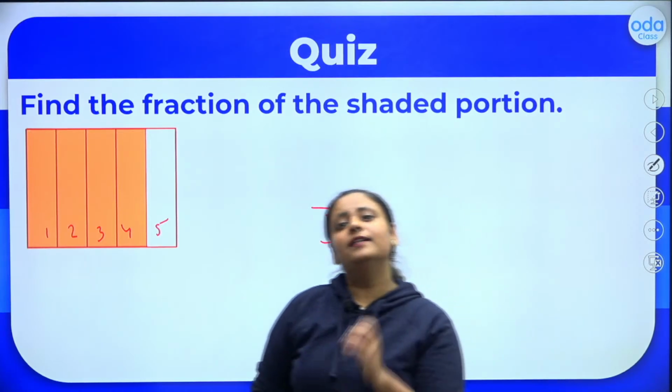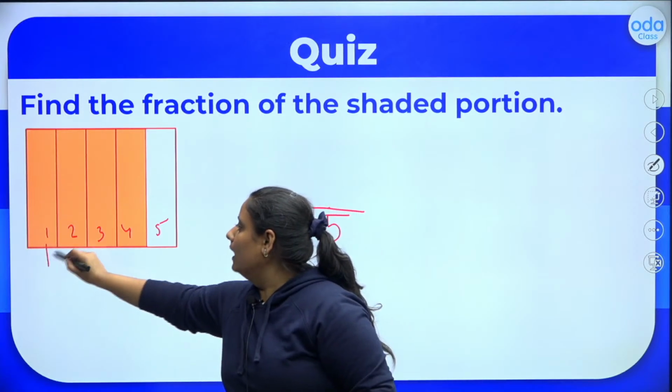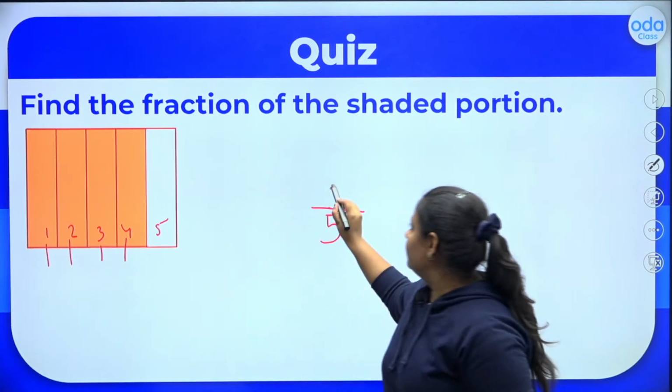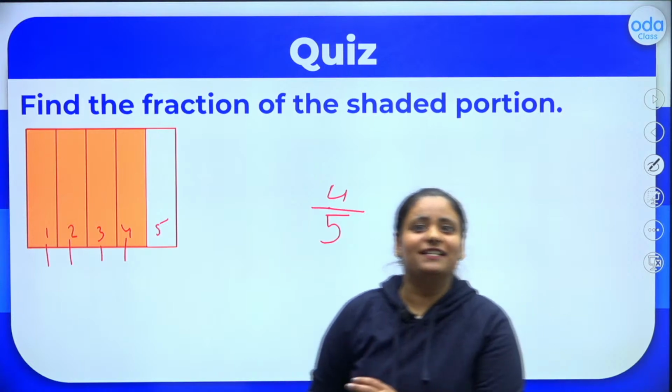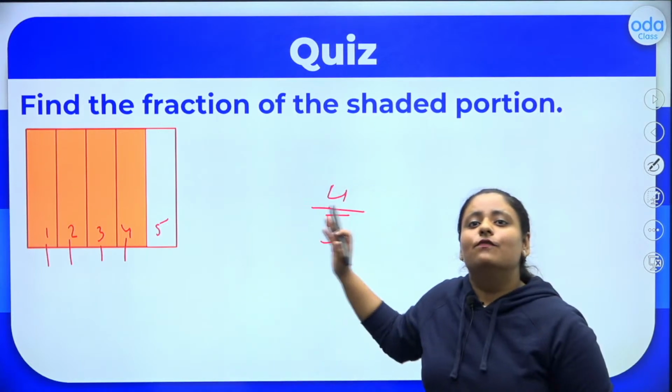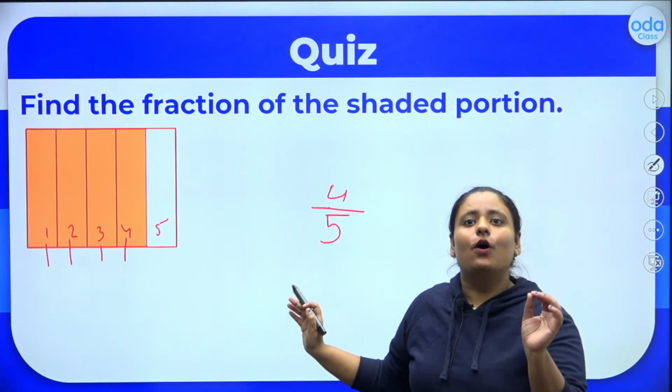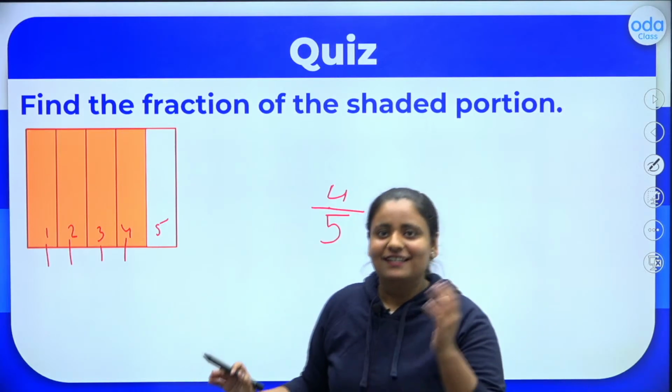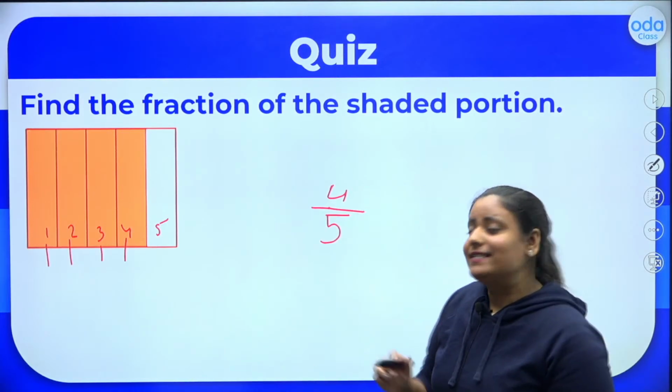Alright. How many parts are shaded now? So 1, 2, 3 and 4. That becomes your numerator. How will you read it? You will read it as 4 by 5 or 4 upon 5. I hope you all are clear. Now let's move ahead